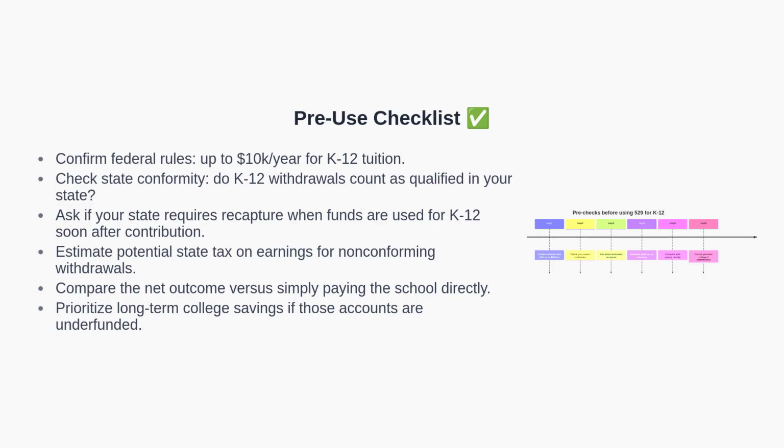Second, verify whether your state treats K-12 withdrawals as qualified. Third, determine if your state will recapture any deduction or credit when funds are used quickly for K-12. Fourth, estimate possible state tax on earnings in a non-conforming scenario. Fifth, compare the net outcome to paying tuition directly. Finally, if college savings are lacking, prioritize long-term funding for higher education.